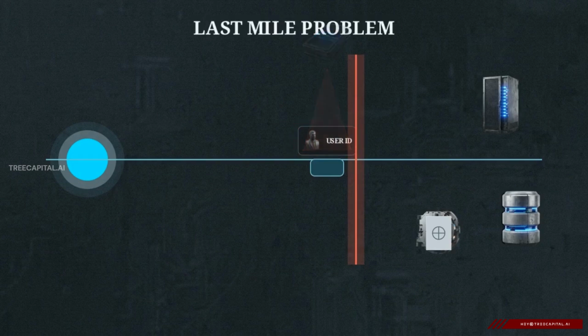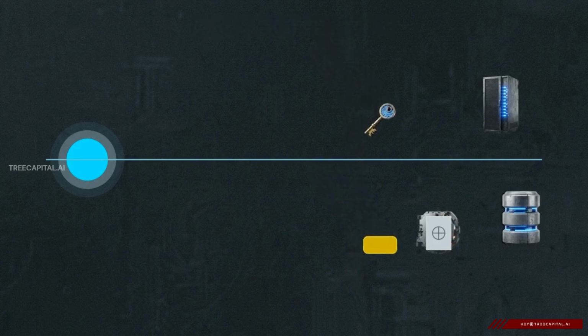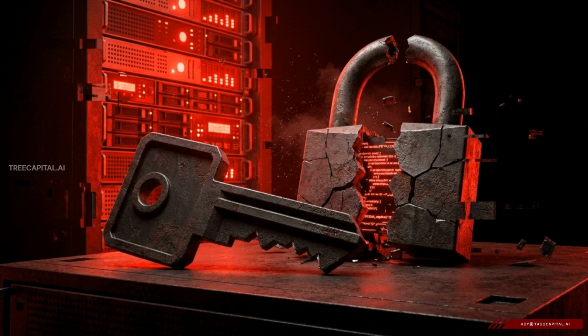Legacy systems cannot interpret the AI's user ID. To connect, the system replaces the individual tag with a master key that unlocks the entire database, completely unaware of the human user. Dropping the individual identity at this final step effectively bypasses the zero-trust security model.